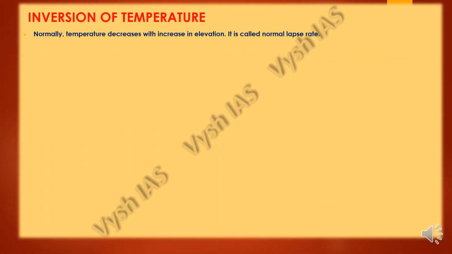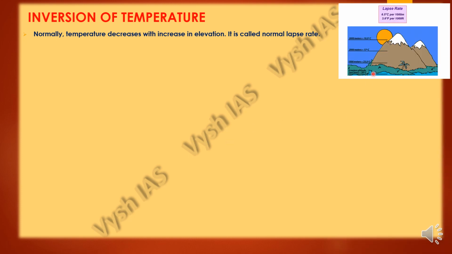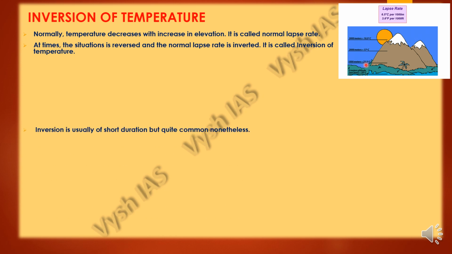So then we have the inversion of temperature. Temperature decreases with increase in height. This is called the normal lapse rate. As you can see over here, as the height is increasing, the temperature is reducing. Here it became 10, here it is 17, and at lower regions it is 23 point change. At times the situation is reversed, and this normal lapse rate gets inverted. This is called inversion of temperature.